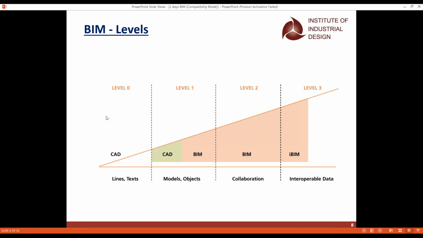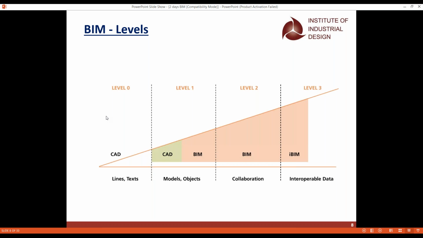When it comes to levels, we have four different levels: level 0, level 1, level 2, and level 3. In level 0, we use only CAD software, and it comes to lines and text. In the second level, we'll use models and objects. We will partially use the CAD software and partially use the BIM concept. When it comes to level 2, we will collaborate.